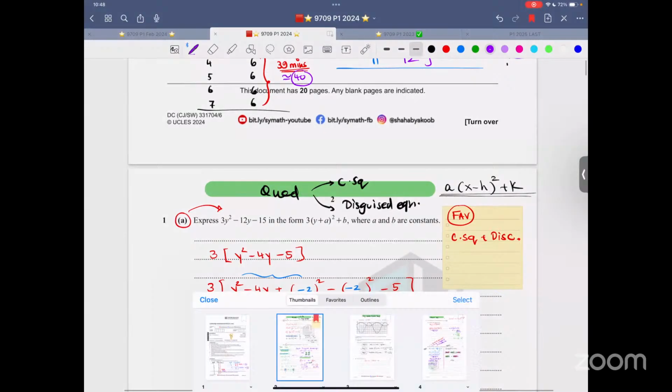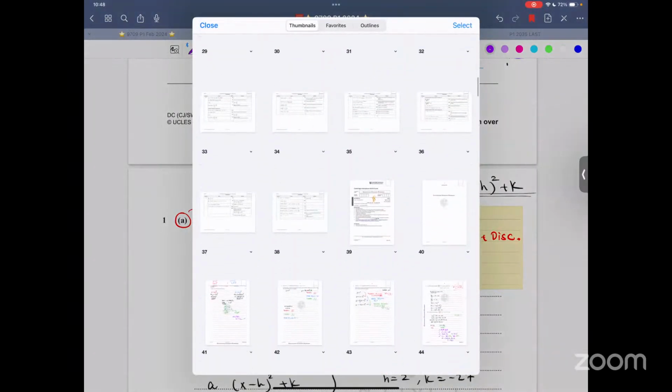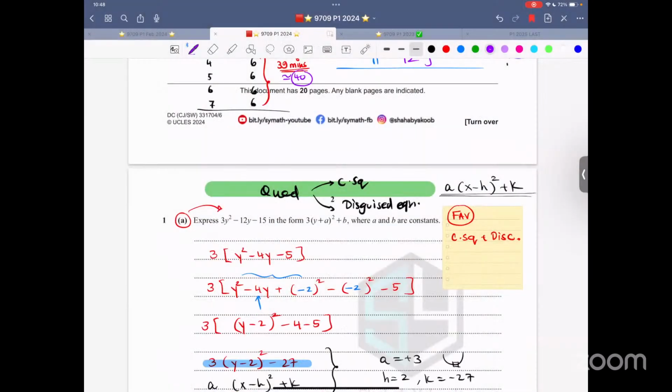Now, let me see if there is an examiner report over here. No, it's not over here. It is somewhere else. Let me take it out.